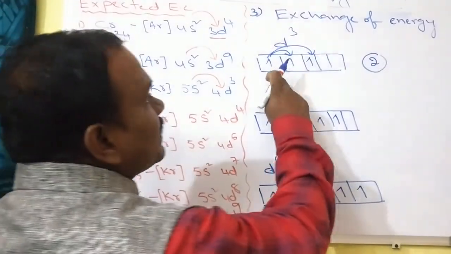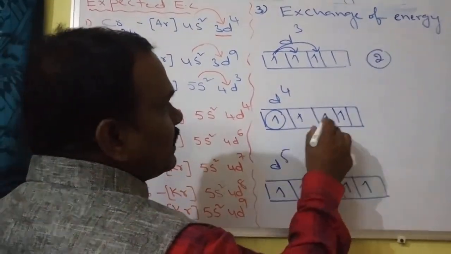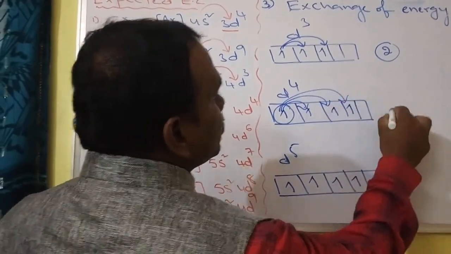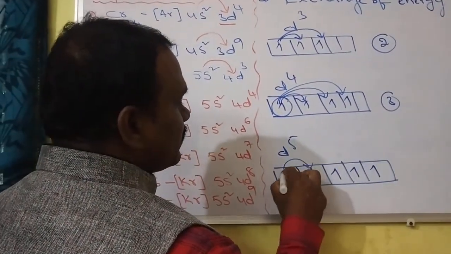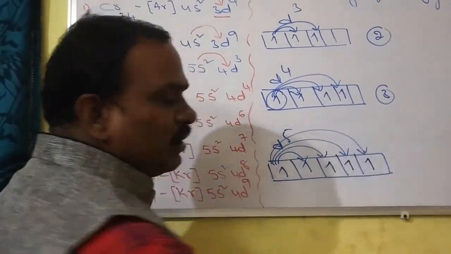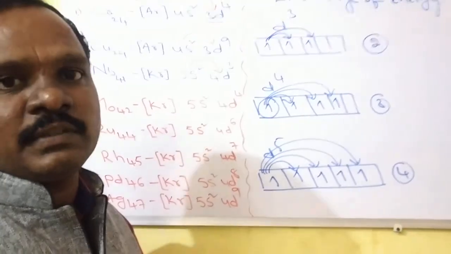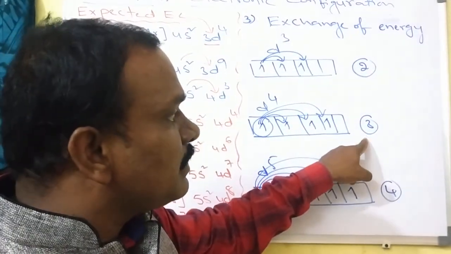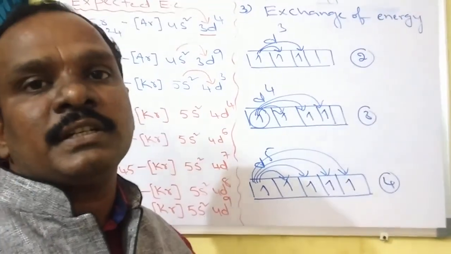How many jumps are possible now? Two. These electrons, students, one, two, three: three possibilities are there. And here, one, two, three, four. How many? Four jumps are possible. Exchange of energy takes place. Here less exchange of energy, here more exchange of energy, here more and more exchange of energy.